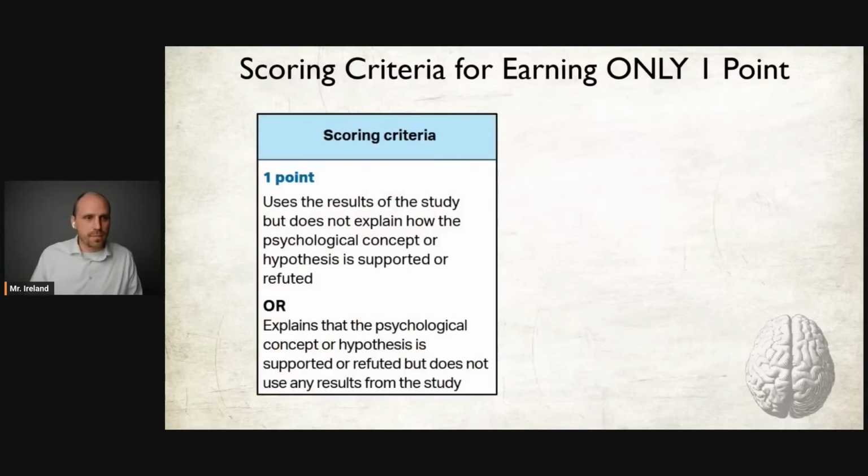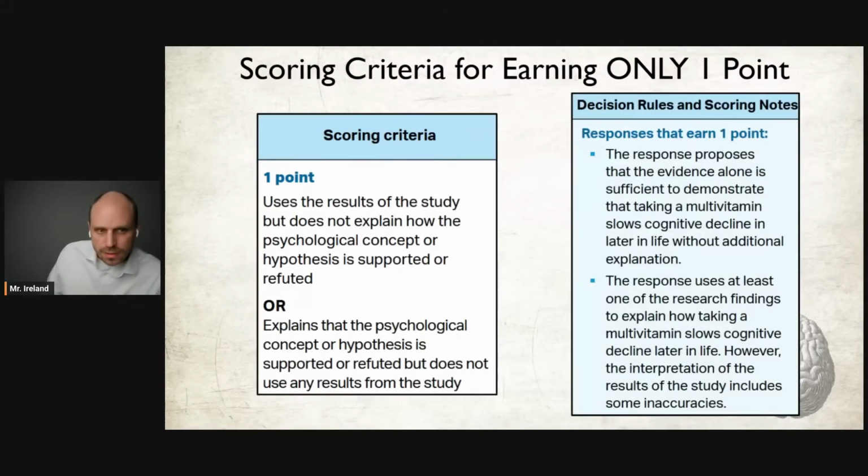Here's the criteria that would only earn you 1 point. The answer uses the results of the study, but does not explain how the psychological concept or hypothesis is supported or refuted. Or the answer explains the psychological concept or hypothesis is supported or refuted, but does not use any results from the study.